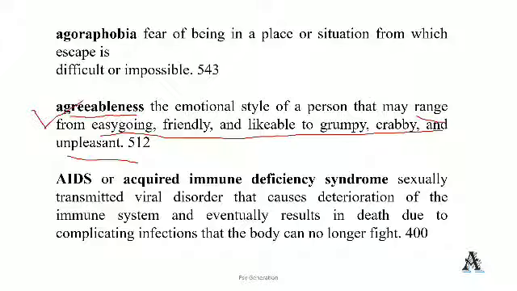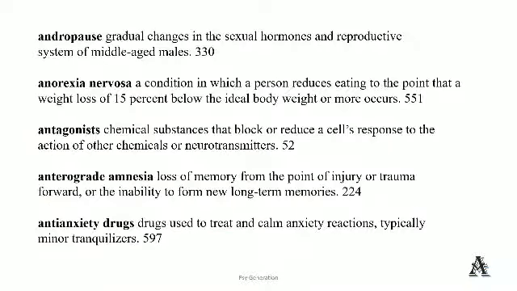AIDS, or acquired immune deficiency syndrome, is a sexually transmitted viral disorder that causes deterioration of the immune system. Sorry if I am reading it wrong. Basically you know about AIDS, so I am skipping it. Andropause: gradual changes in the sexual hormones and reproductive system of middle-aged males. I don't know about this, but since it is written here, maybe it will come next.